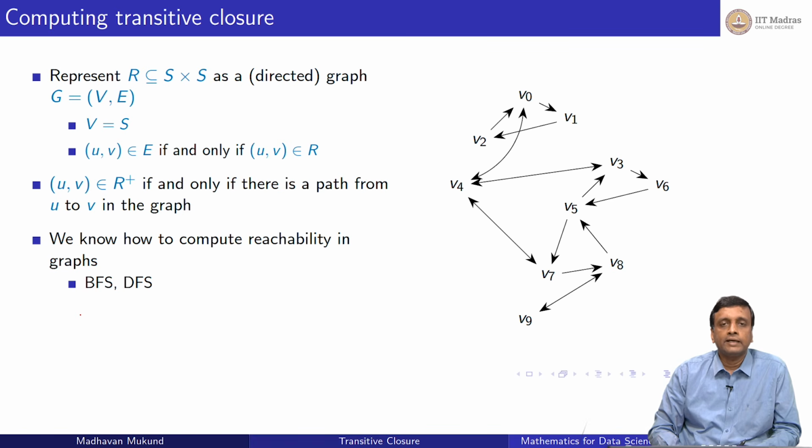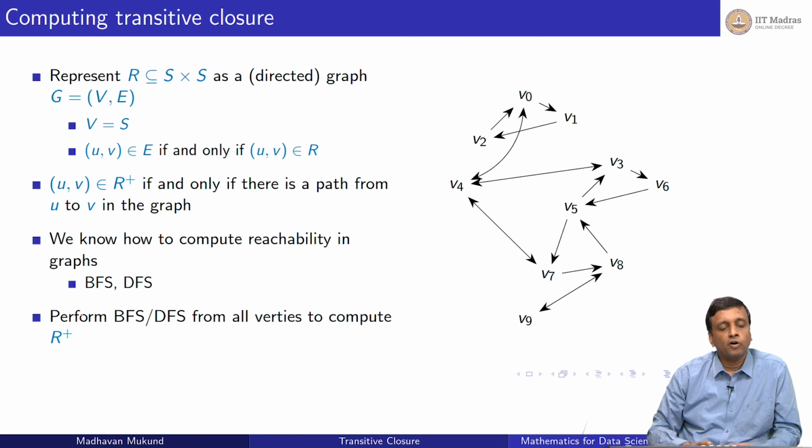We want to know for every i and every j whether it falls into R plus or not. So we have to compute this reachability for every starting point. One way to do this is to just perform BFS and DFS systematically. You start at the 0th vertex, you perform BFS, then you know everything which is of the form 0 comma i. Then you start at 1 and you perform it.